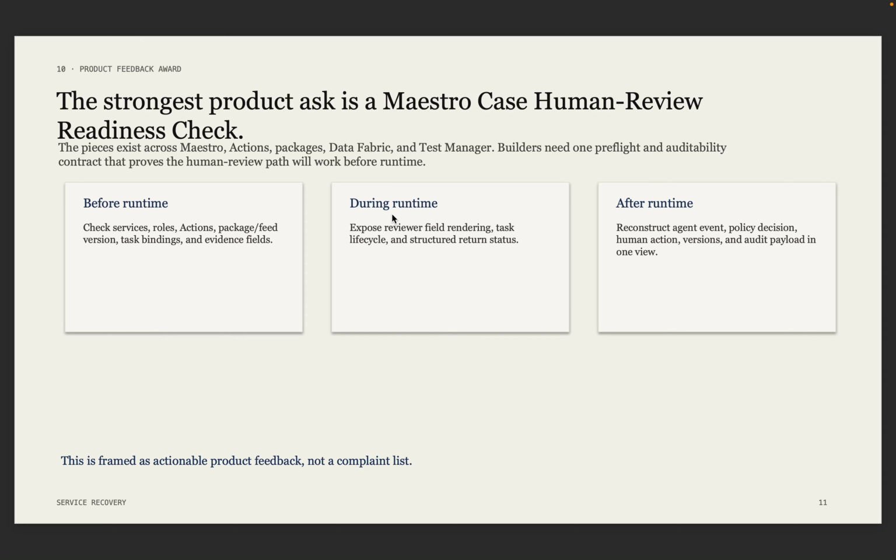before runtime. The positive finding is that UiPath has the right primitive. The improvement is to give builders one readiness and auditability contract when agents, policy, and human review meet in a live case. I have documented this in much more detail in the feedback form I submitted.